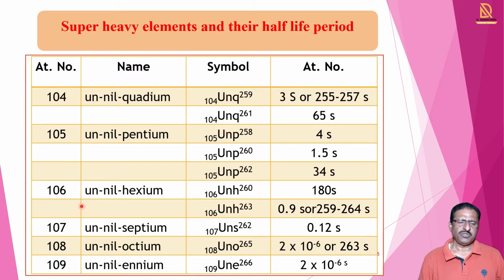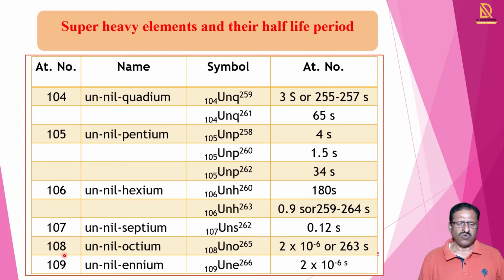In another example, 106 unnilhexium and symbol Unh 260 isotope, its half-life period is 180 seconds. And for Unh 263, the half-life period is 0.9 seconds. This means from this we can see that the half-life periods of these elements are very small, that is in seconds or also a fraction of a second.